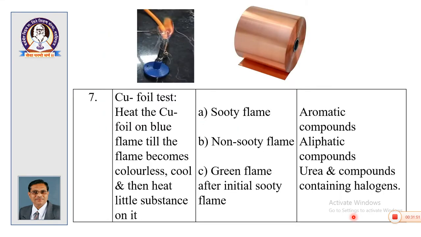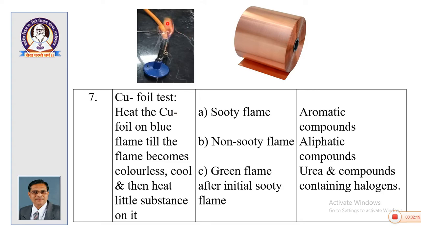Okay. Then there is one test to confirm whether the compound is aliphatic, aromatic or contains halogen, etc. It is called the copper foil test. According to Britannica, for an organohalogen compound, a copper foil piece is taken and oxidized, and this oxidized copper gauze is used for the flame test.